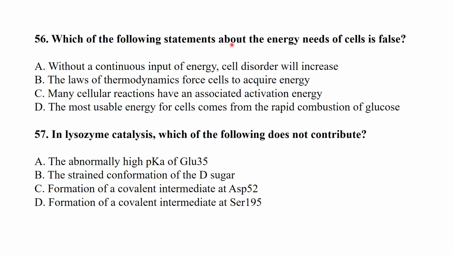Which of the following statements about the energy needs of cells is false? The most usable energy for cells comes from the rapid combustion of glucose. It is not true. In lysozyme catalysis, which of the following does not contribute? Formation of a covalent intermediate at serine 195 does not contribute during lysozyme catalysis.